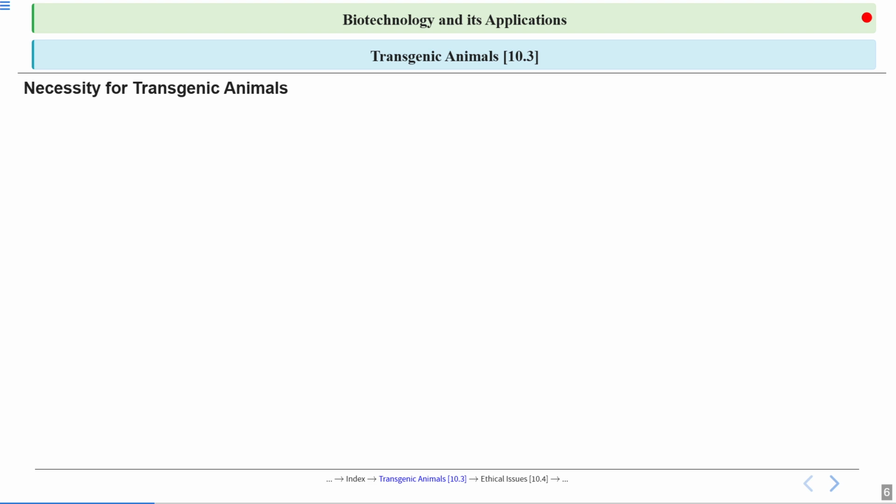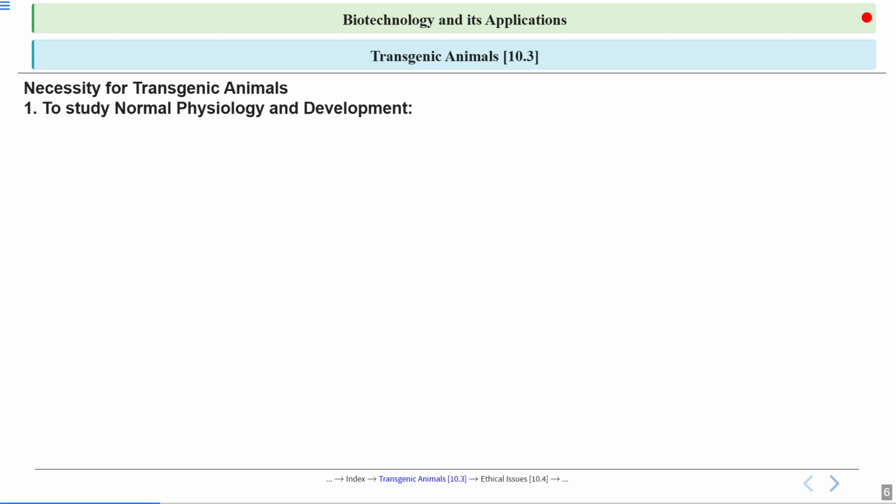Next. As we know, transgenic animals are animals that have a manipulated DNA so that they can have an extra or foreign gene, and show an extra, different trait. But why is there any necessity of producing these transgenic animals? They are doing their own work in this ecological system. They are eating their food and maintaining the ecological balance. Then why is there a need to make them transgenic? Why do we need to change and alter their genetic material?